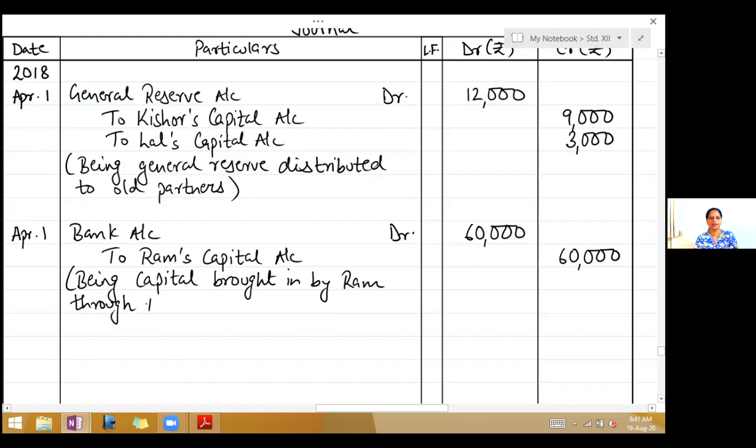It is given there in the adjustment, so use the same words.